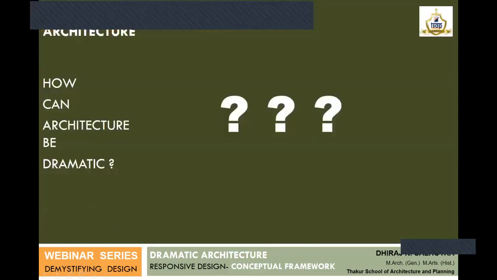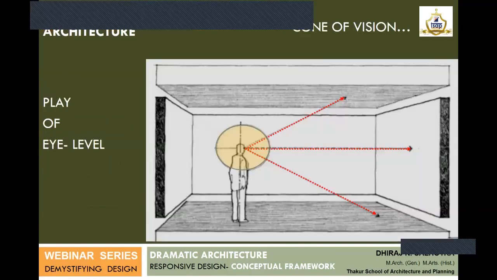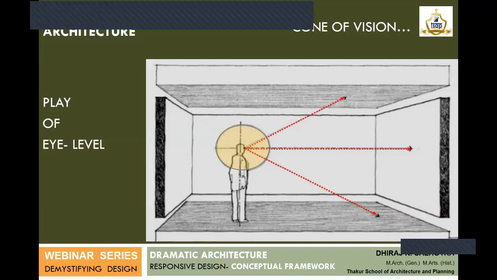Now let us explore how architecture can be dramatic, how we can explore that possibility. So the basic thing, even if today we are able to decipher just this very simple rule of vision, especially the students in the second year, they must be very clear that when you are looking straight, your cone of vision is 15 degrees on the upper side. The upper portion is 15 degrees, and the cone of vision towards the ground is 30 degrees.